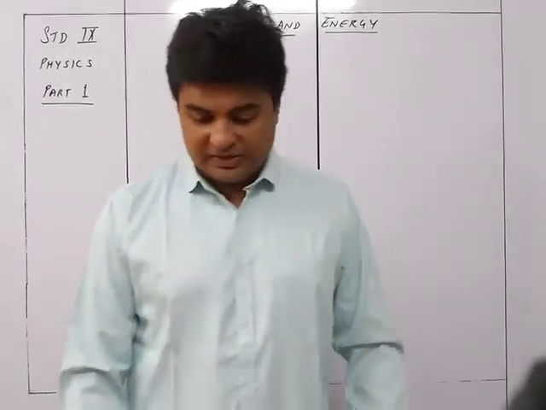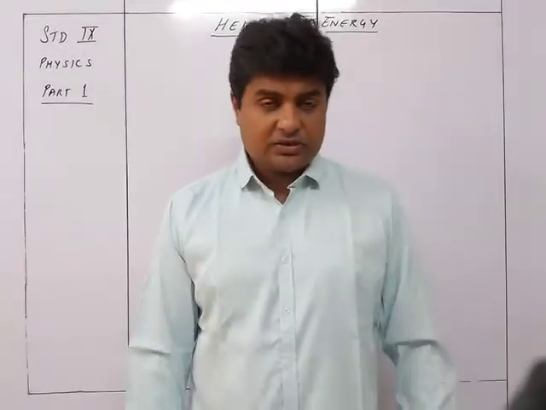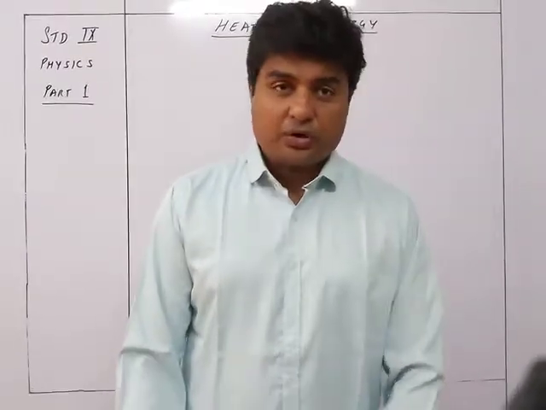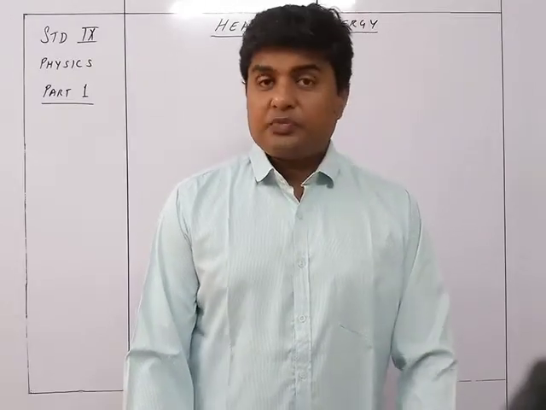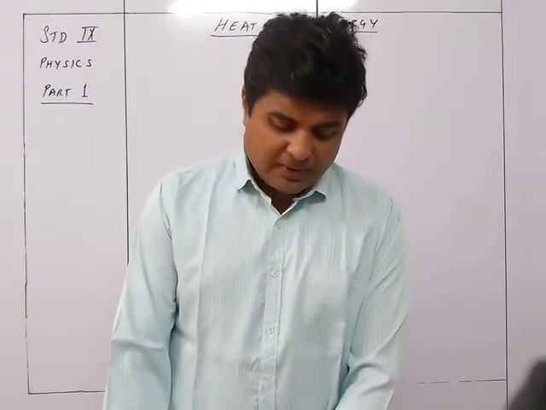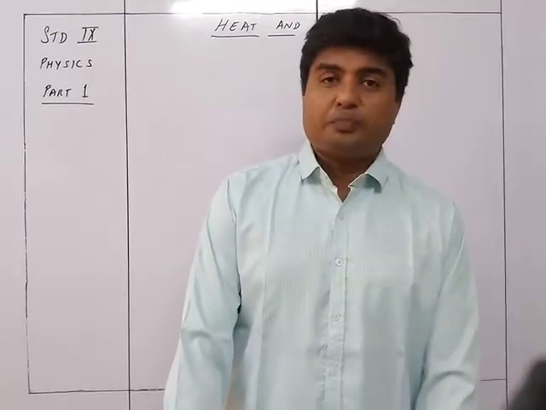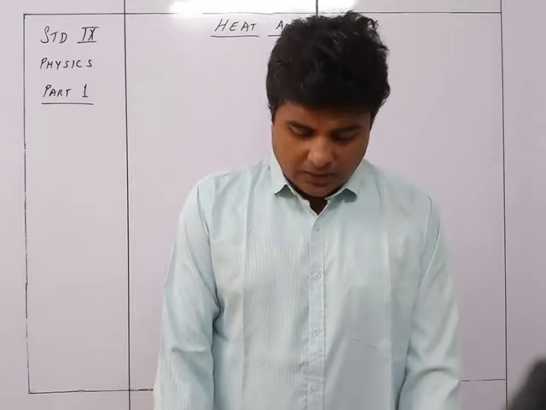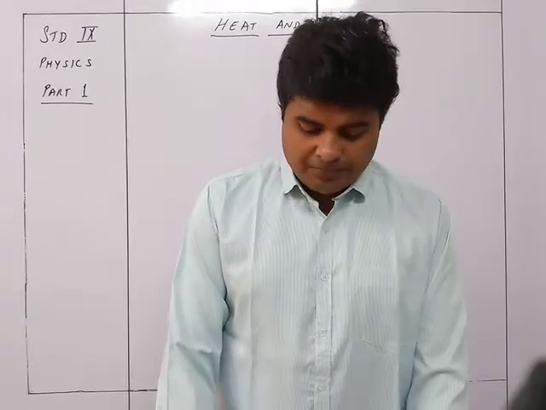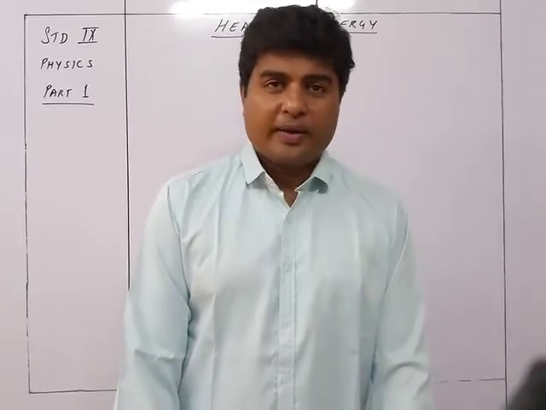Hello everybody, we start today with a new chapter in physics for ICSE 9th standard, that is heat and energy. As per the reduction in the syllabus for the 9th standard in physics, this chapter, which is in the textbook as 4 parts, the first part being heat and temperature and anomalous expansion, the second part being energy flow and its importance. This part has been cancelled. Even the third part, the different sources of energy, has also been cancelled. And the last part, the greenhouse effect and global warming, is there.